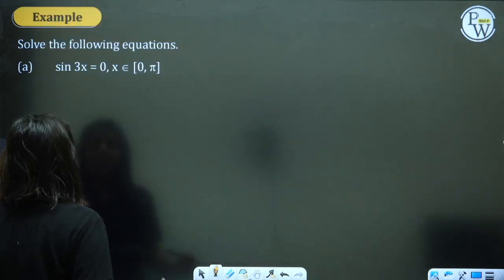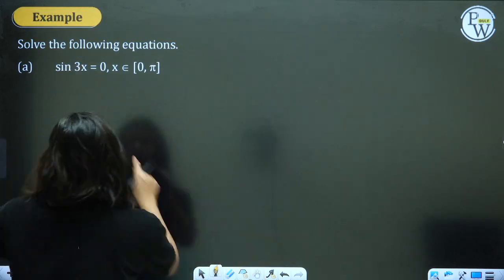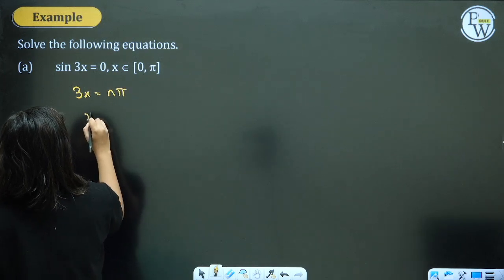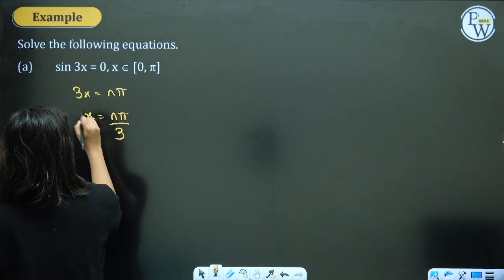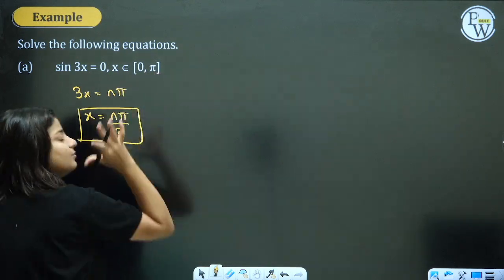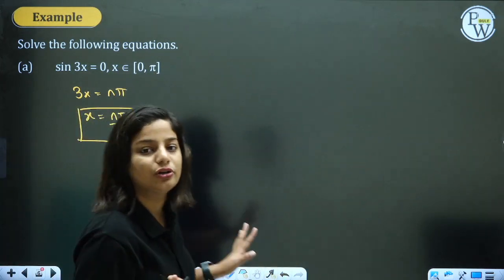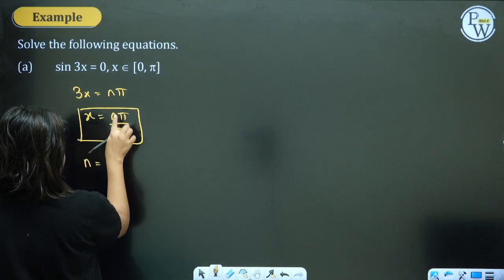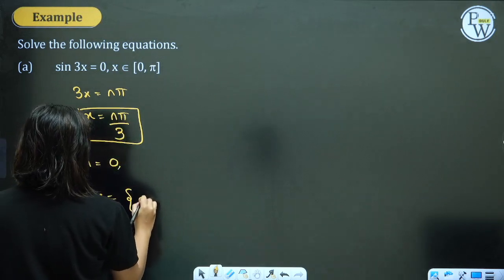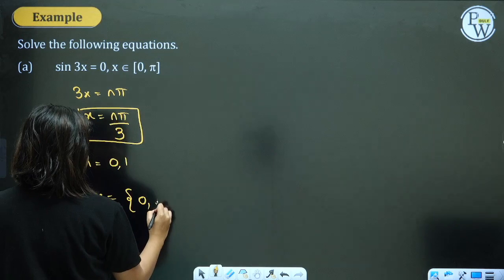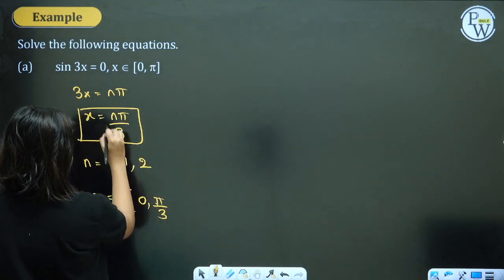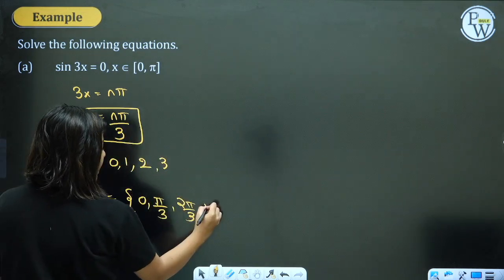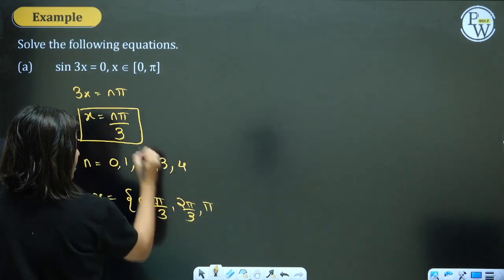I'll refer to these numbered formulas while solving questions. So first formula: sine theta equal to 0 means theta will be equal to n pi. Here x is equal to n pi by 3. We want x between 0 to pi, that is the first and second quadrant. If n is 0, x is 0. If I take n as 1, I get pi by 3. If n is 2, I get 2 pi by 3. If n is 3, I get pi, and if n is 4, I get 4 pi by 3.